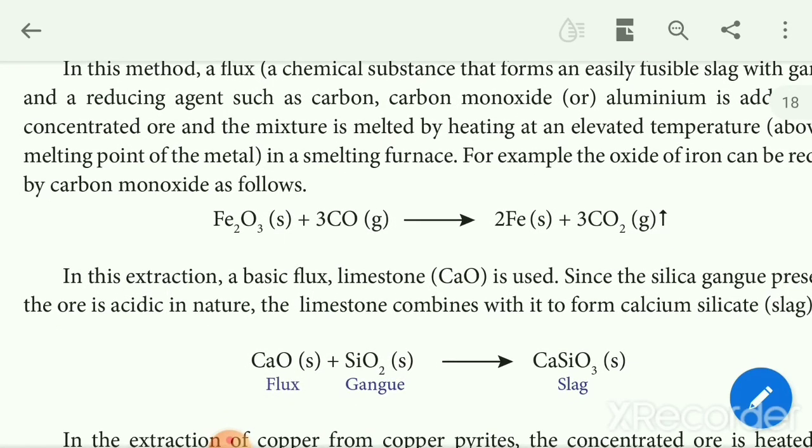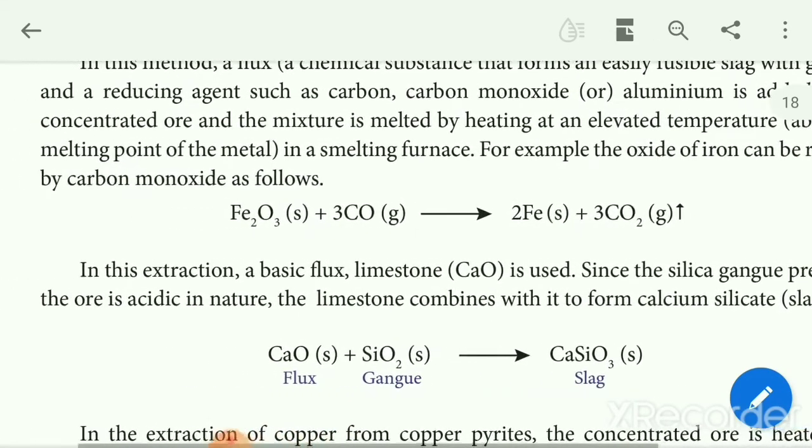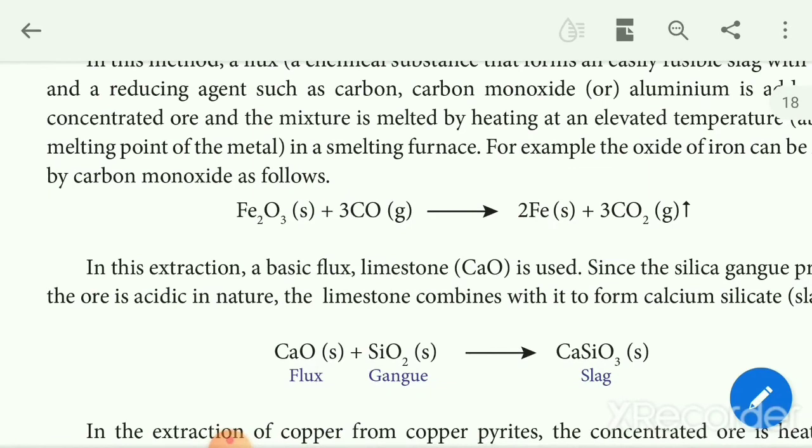In this extraction, a basic flux, limestone with the formula CaO, is used, since the silica gangue present in the ore is acidic in nature. The limestone, that is CaO, combines with the silica. CaO is a flux and SiO2 is a gangue. The flux combines with the gangue to form slag, with the formula CaSiO3.